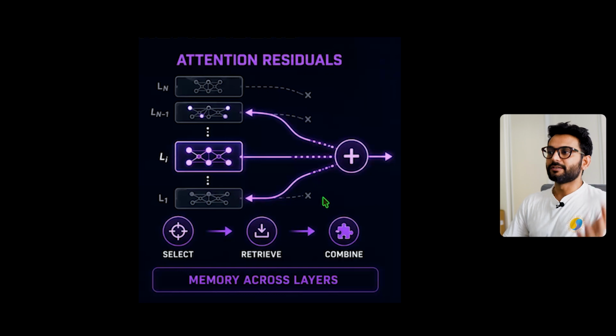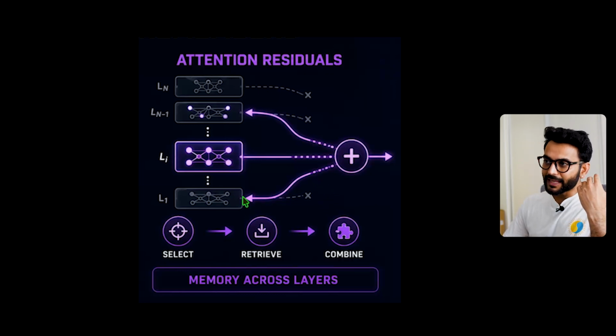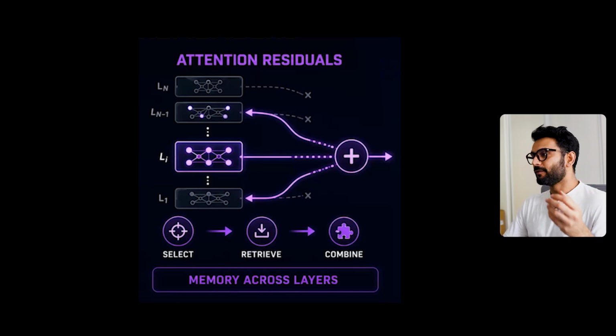So attention residuals change this. What it does, instead of adding everything from the previous layers, is see which early information is relevant, how much attention to give it, and which information can be ignored.